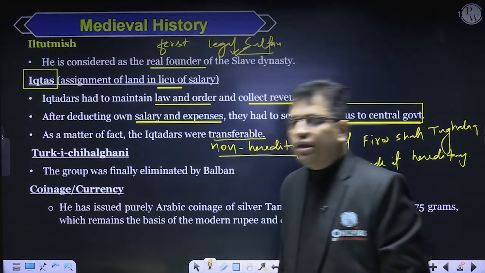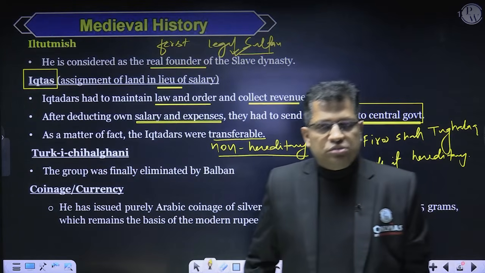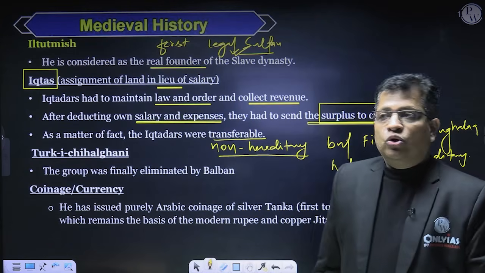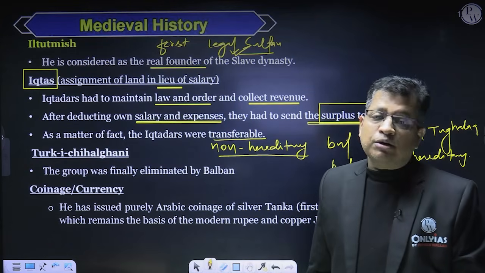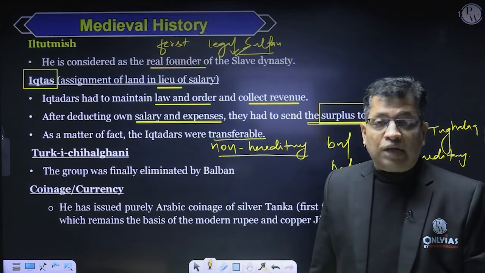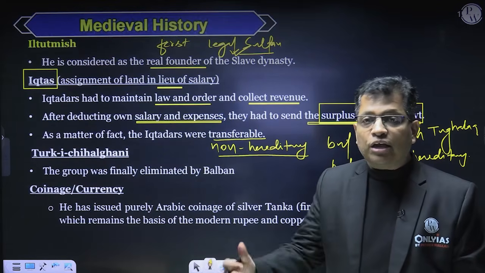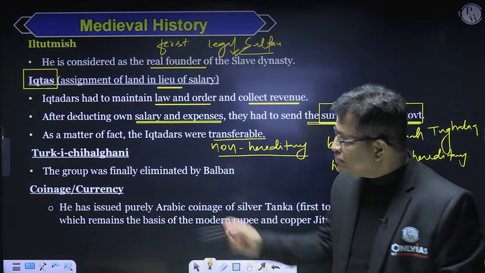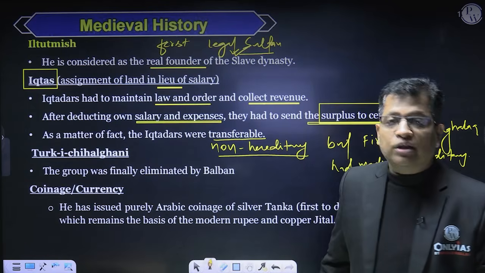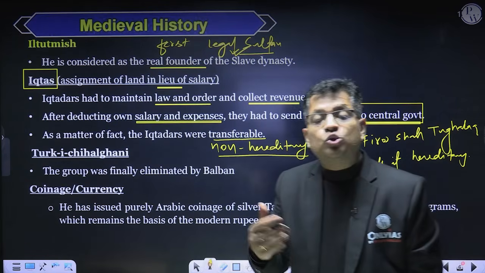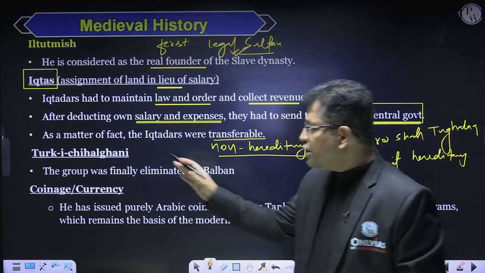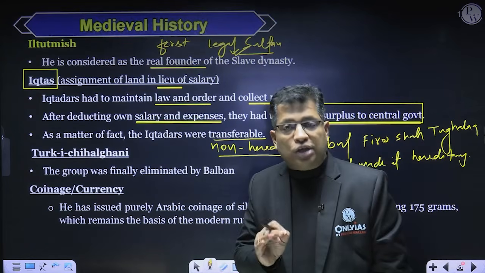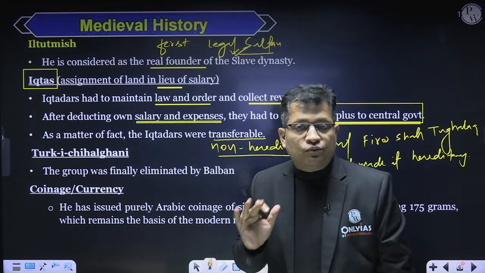Is that okay? So this was one thing that was started by Iltutmish. Then, to have the support of some confidants, Iltutmish organized a group of 40 nobles based on Turkish racial superiority, known as Turk-e Chihilgani, also known as Turk-e Chalisa. This was just to support the Sultan in his administrative work.